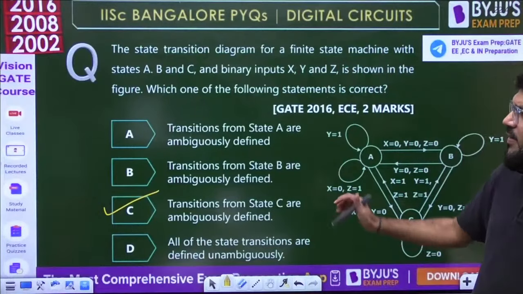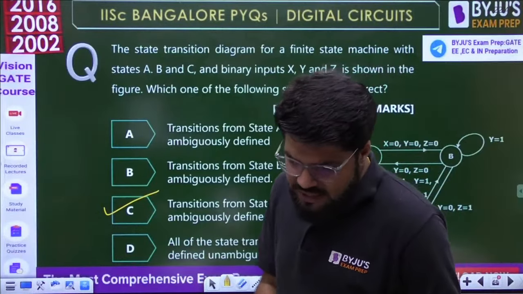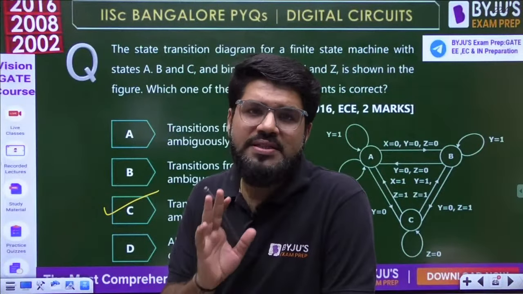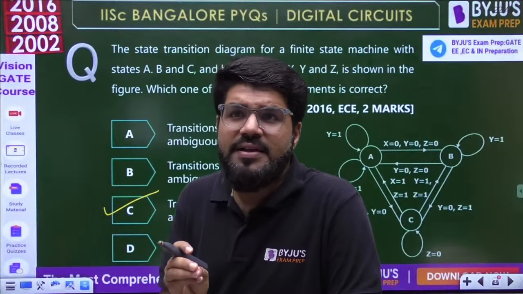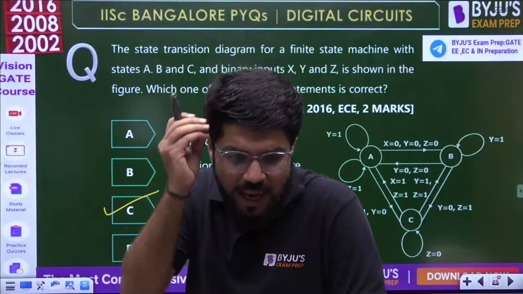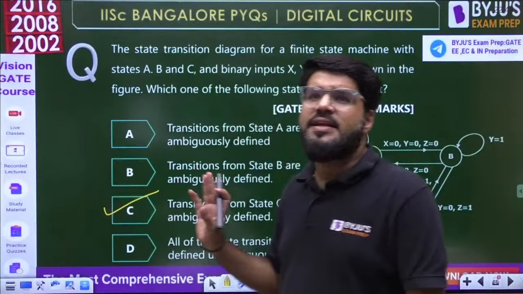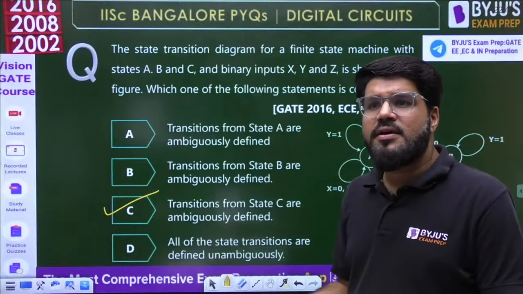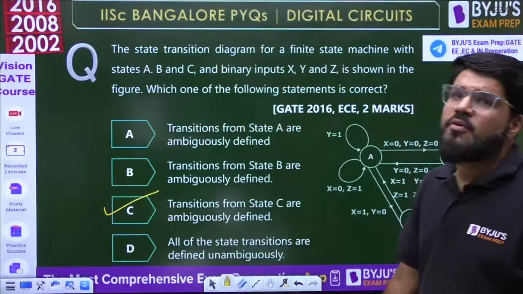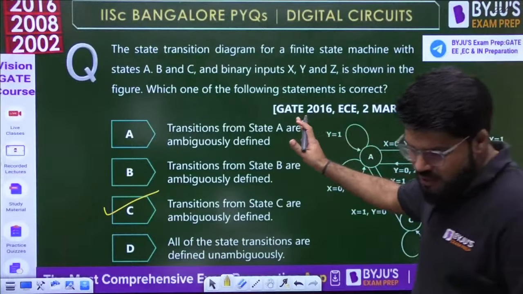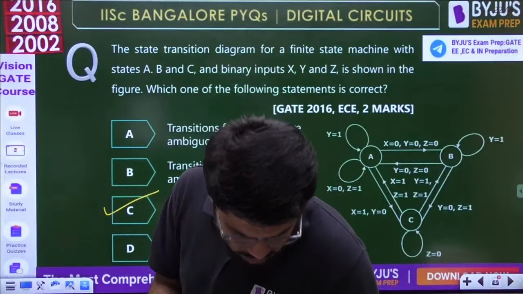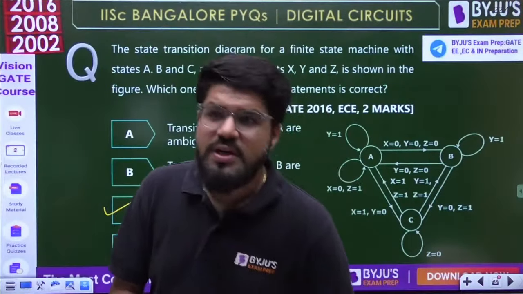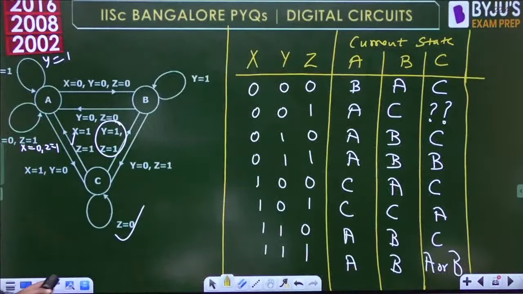Right? Again, a very good question. See guys, this is not a very difficult question of state diagrams. Even if you only know how to read state diagrams, it is a very good question, but purely an aptitude based question. You have to analyze a state diagram and see which of the transitions are not clear. It's mostly a very logical type of question. I remember in 2016 most of the topper type students attempted it, correct? Let's move to the next question.